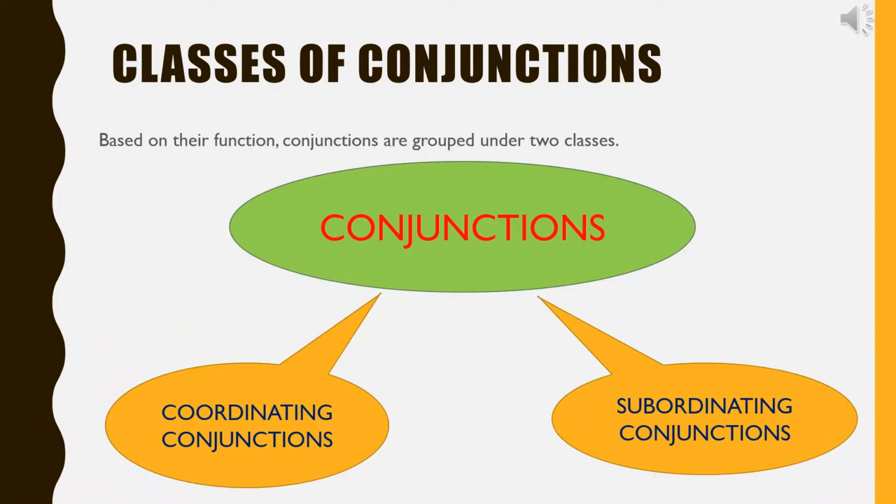Classes of conjunctions. Based on their function, conjunctions are grouped under two classes. First, coordinating conjunctions. Second, subordinating conjunctions. Let us now discuss about them one by one.